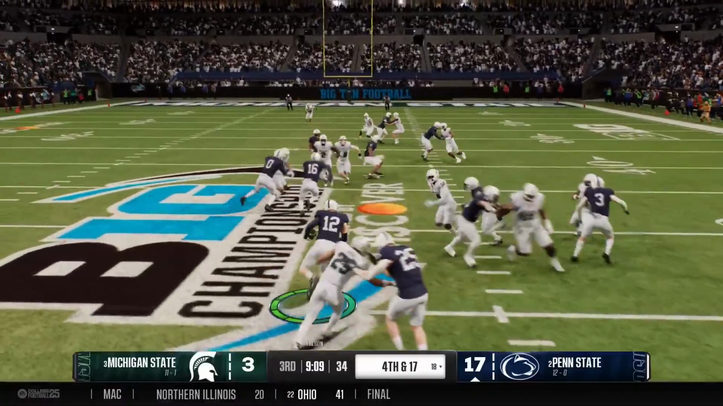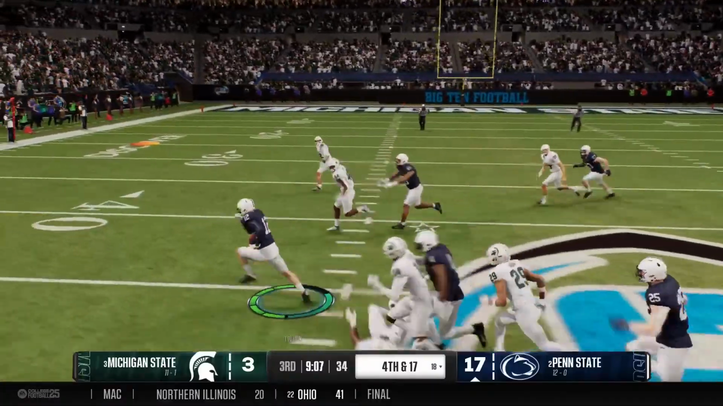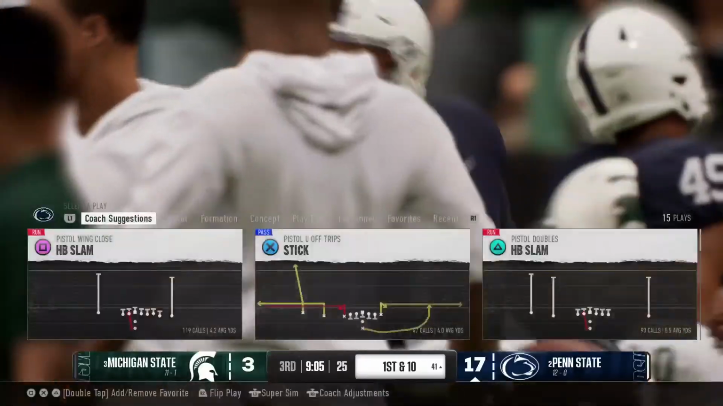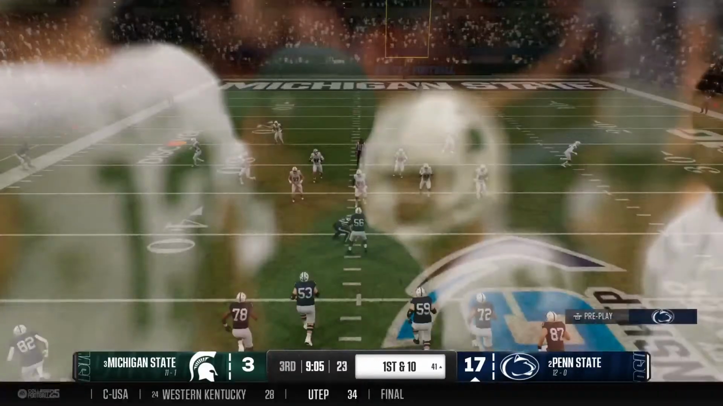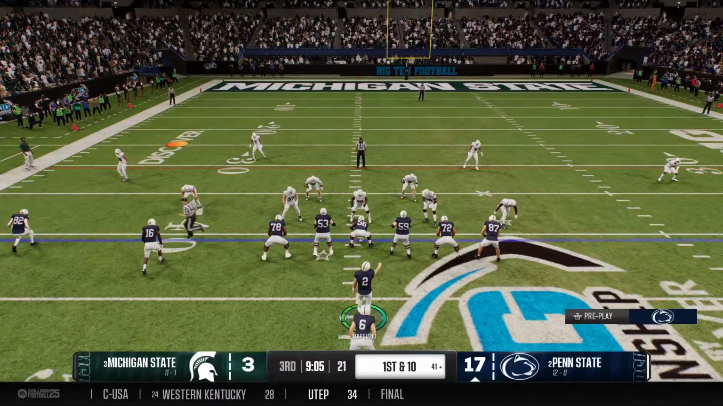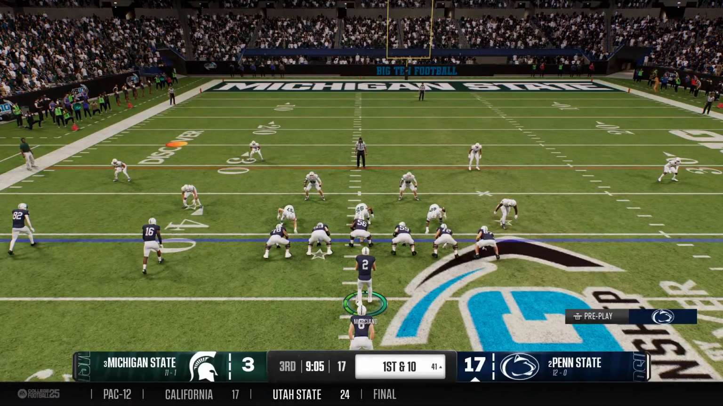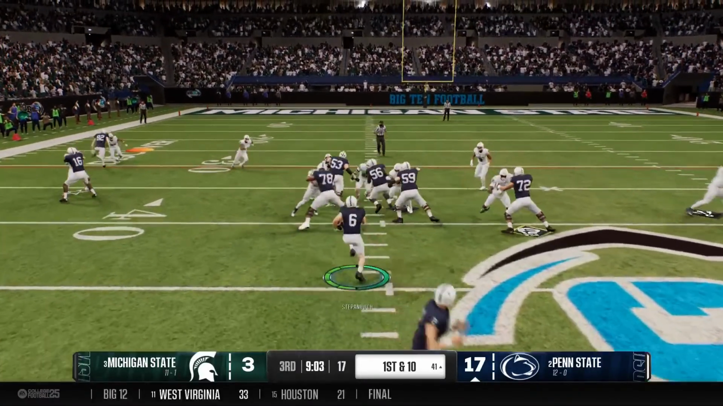And it's fielded at the 40. Finally forced out of bounds, but a solid return that time. And the Nittany Lions offense retakes the field. Had to reluctantly settle for a field goal last time out. Really want to find the end zone here.